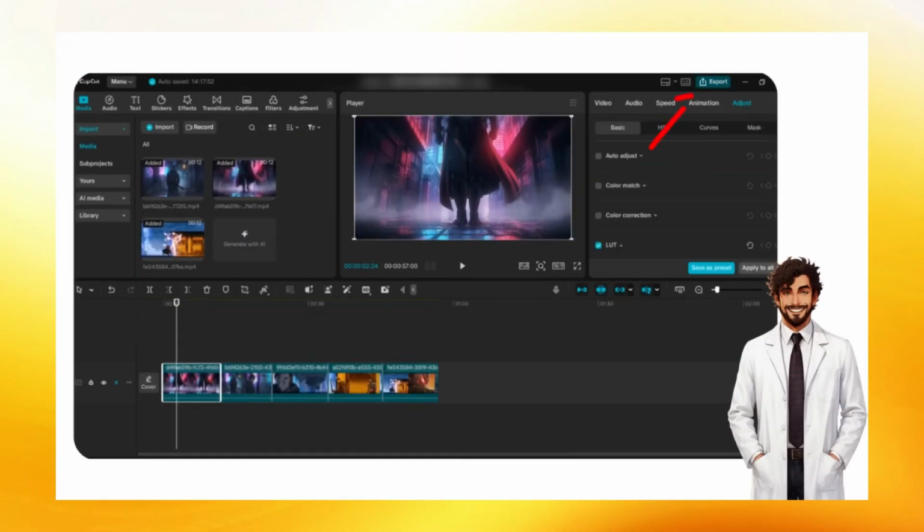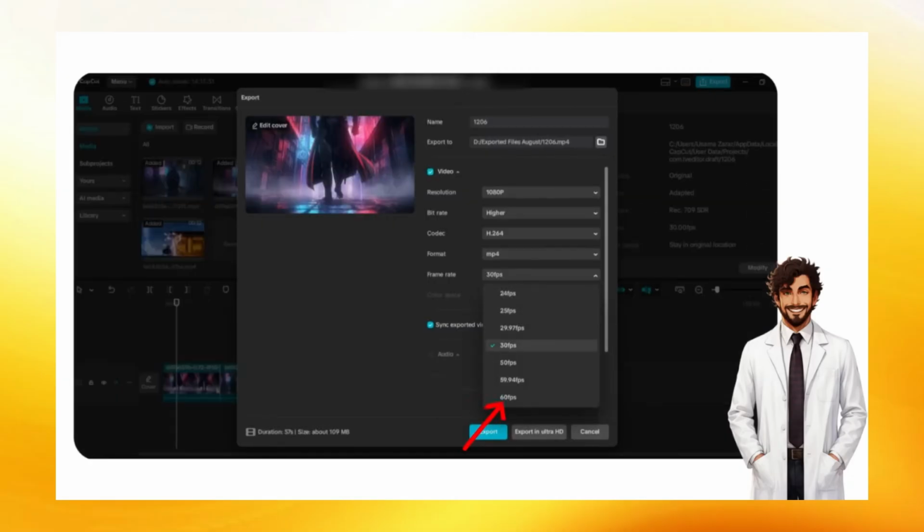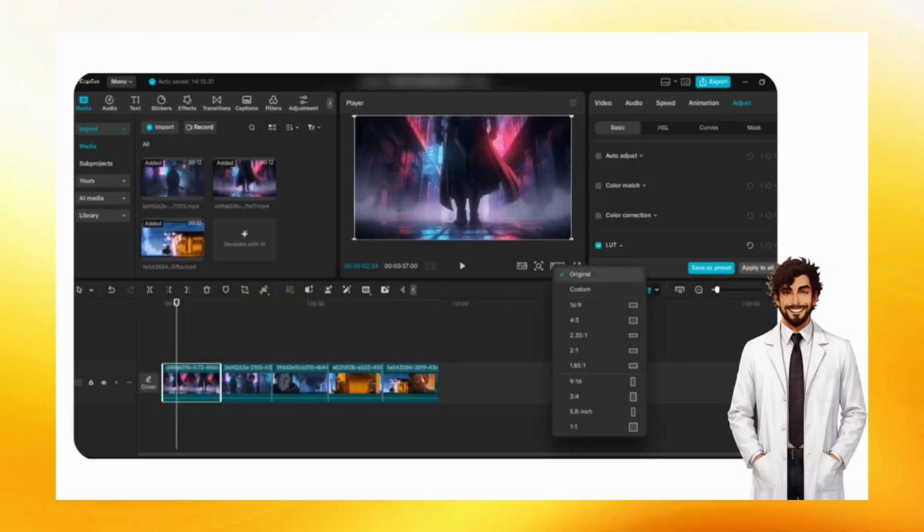Then, drag and drop them into CapCut in the same music order. You'll see them appear on your timeline. This is your episode coming together. Now play it once from the start. Even without edits, notice how cinematic it already looks. That's the power of consistent prompts.